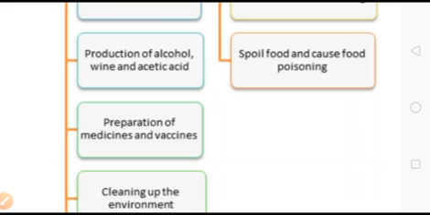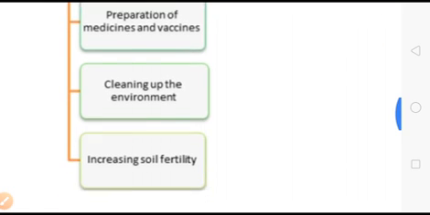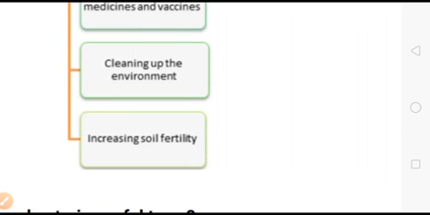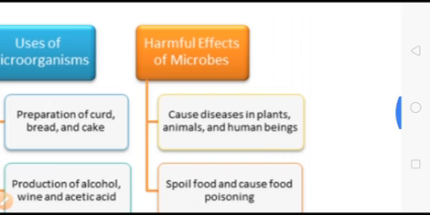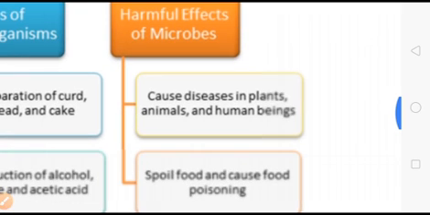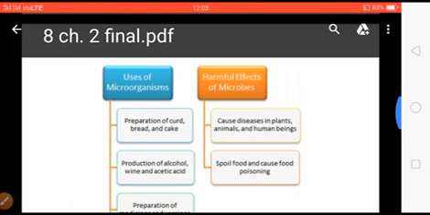Then the second use of microorganisms is production of alcohol, wine and acetic acid. Acetic acid means vinegar. Then preparation of medicines and vaccines, and cleaning up of the environment because they clean the environment by decaying some composite matters, and increase soil fertility. Now the harmful effects of microbes are that they cause disease in plants, animals and human beings, and also they spoil food and cause food poisoning.